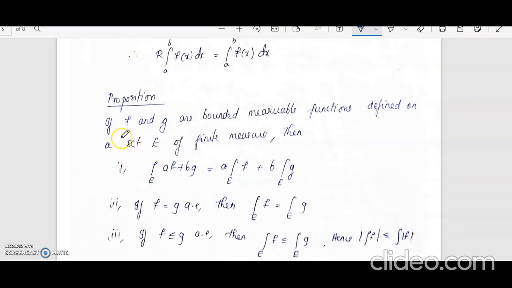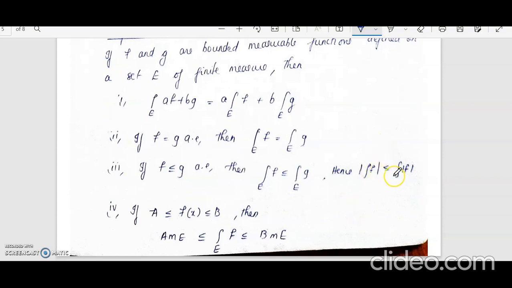Now let us look at the next proposition. The next proposition states that if f and g are bounded measurable functions defined on a set E of finite measure, then the integral over E of af plus bg will be equal to a times the integral over E of f plus b times the integral over E of g. And if f is equal to g almost everywhere, then the integral values of f and g will be equal. And if f is less than or equal to g almost everywhere, the same will hold for the integrals also.